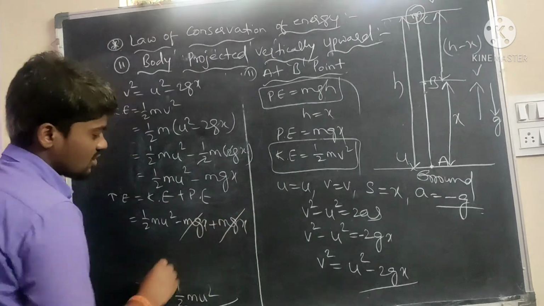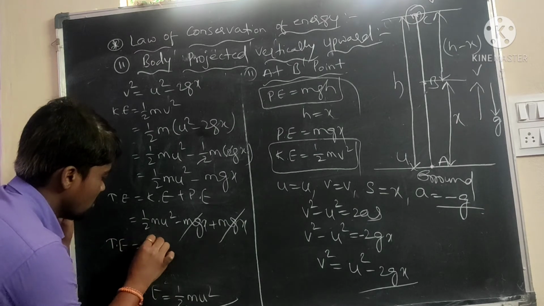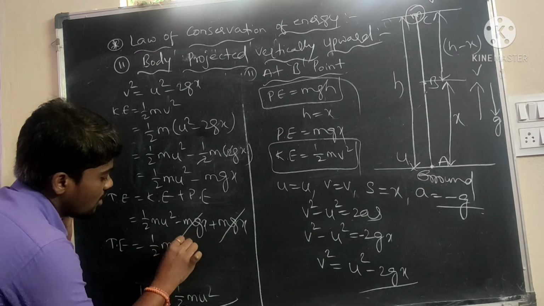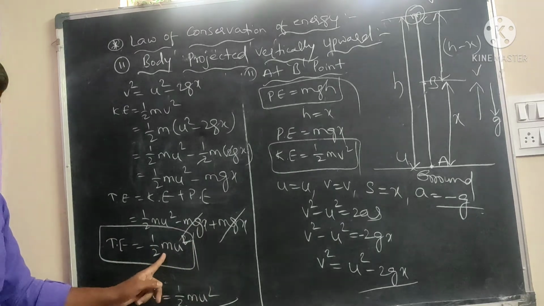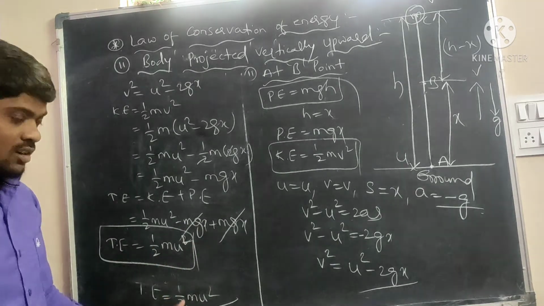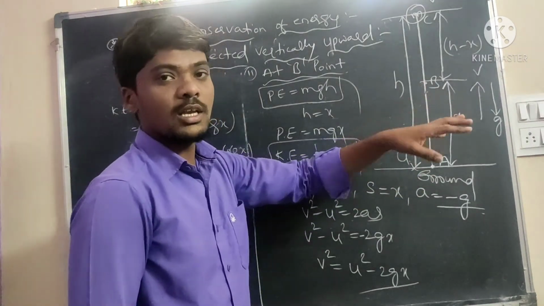Adding these, the total energy is equal to half m u square. At B point, total energy is half m u square. At A point also it is the same, half m u square. A point and B point have the same energies.